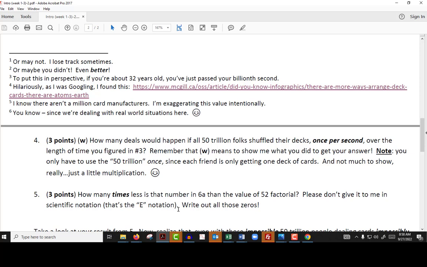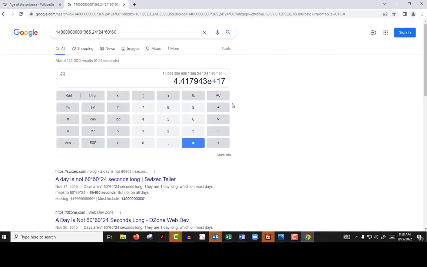How many actual shuffles, I called them deals here, I probably should have called them shuffles, but how many deals would happen if they shuffled their decks once per second over the length of time? So I told you to show me what you did here, but don't overthink it. If you can get 50 trillion shuffles per second, and you've got this many seconds in the universe, all you've got to do is multiply this number by 50 trillion.